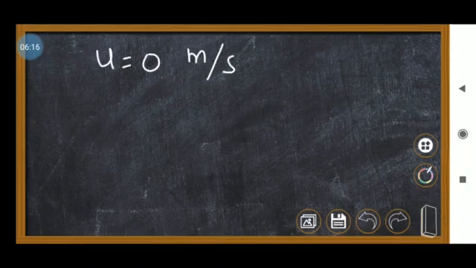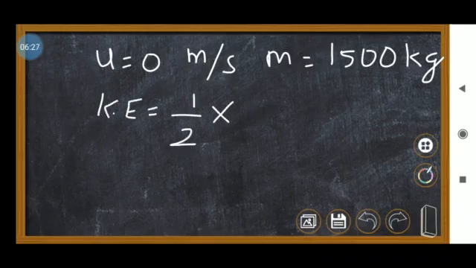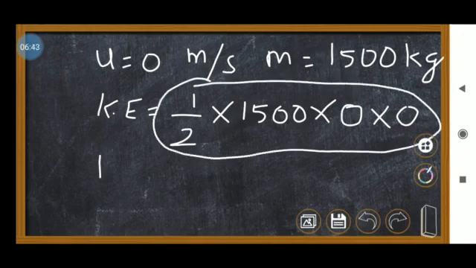So first I will write the first case and solve. u equal to 0 meter per second I will take, and mass equal to 1500 kg. So we have to write the kinetic energy formula, which is equal to half into mass, 1500, into u square, no? So u square means 0 into 0, right? 0 square means 0 into 0 only. If you multiply any number with 0, that value will be 0.